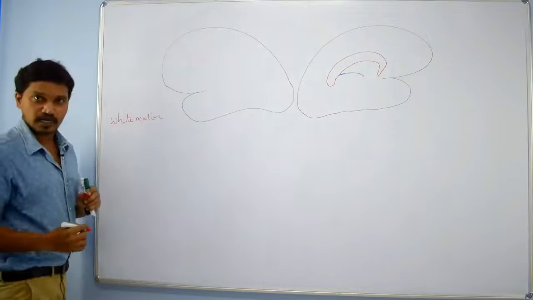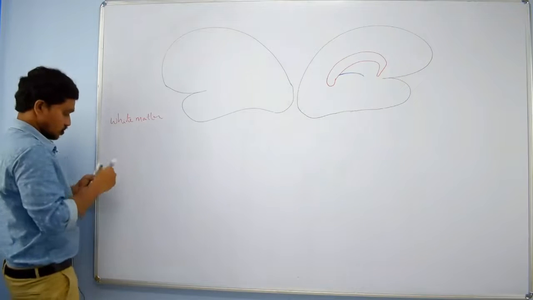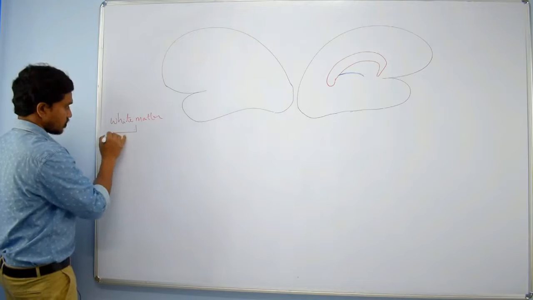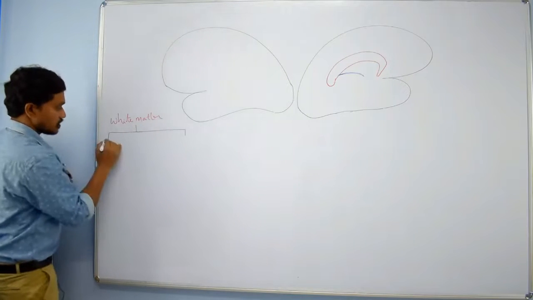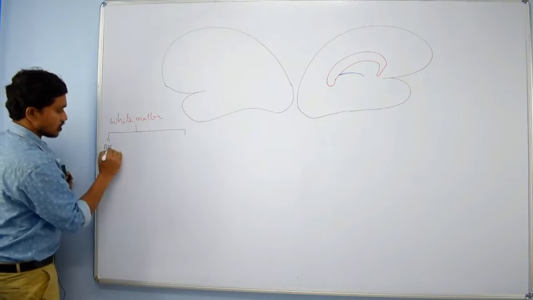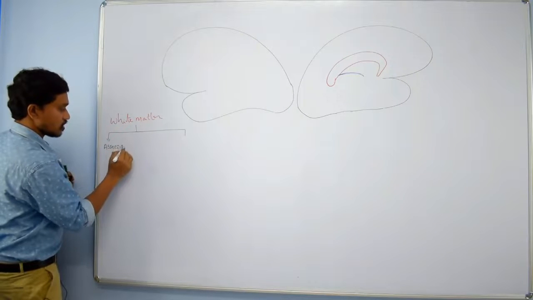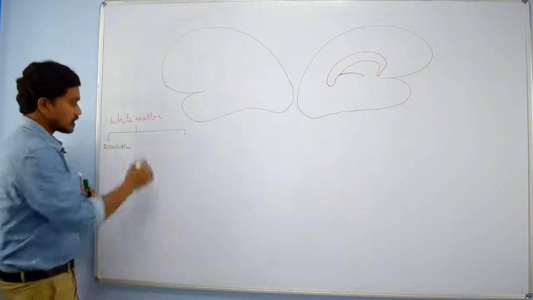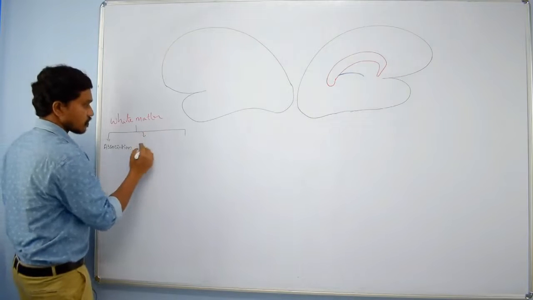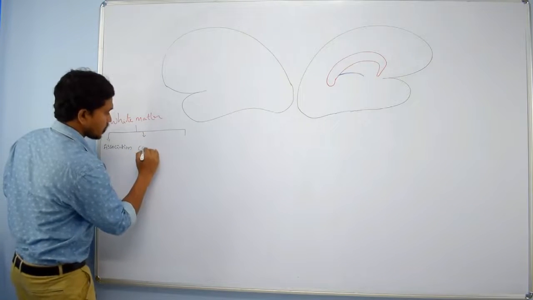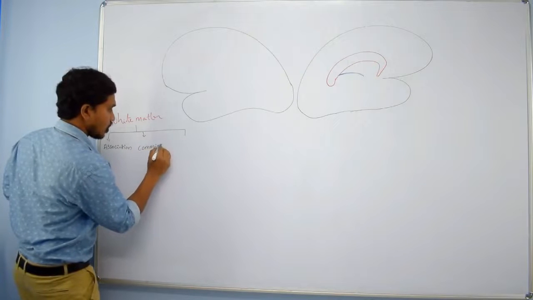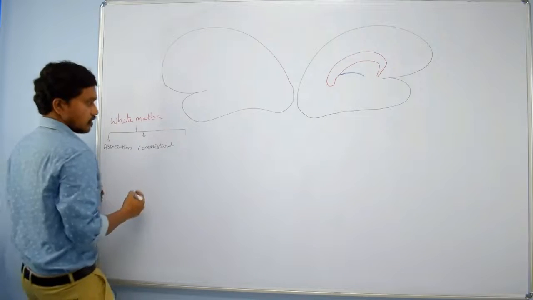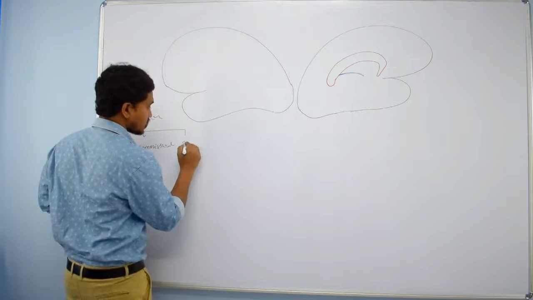We are classifying the white matter into mainly three types. First type is association fibers. Second one is commissural fibers. And third one is projection fibers.